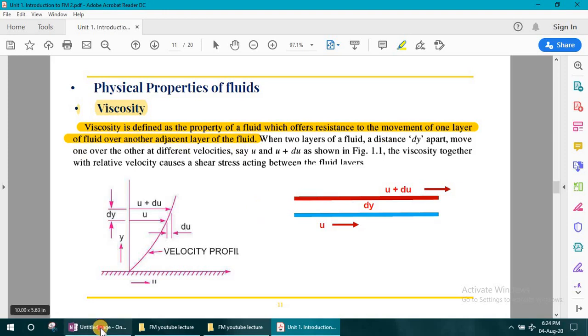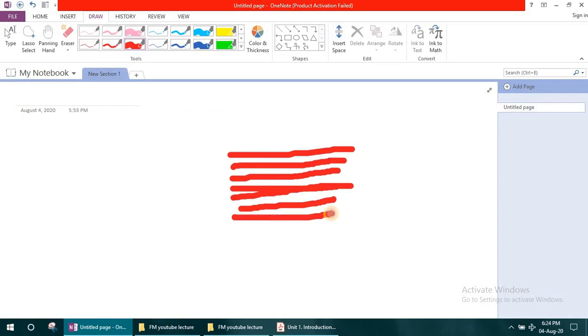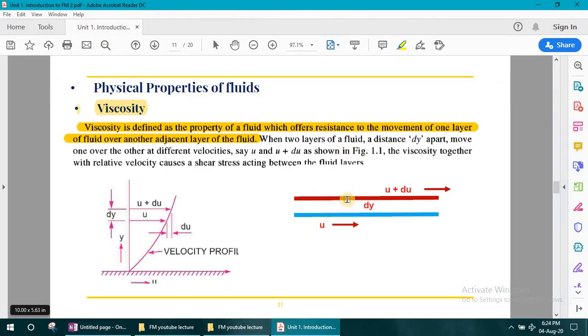In fluid mechanics, if a fluid is moving like this, and it is separated by a number of layers, actually we cannot observe these layers practically, but for assumption purposes, if these fluids are moving in this direction, then the upper layer will experience resistance by the lower layer. This layer creates the resistance for the movement of the upper layer, and this is known as viscosity. So viscosity is the phenomenon of offering resistance between the layers.